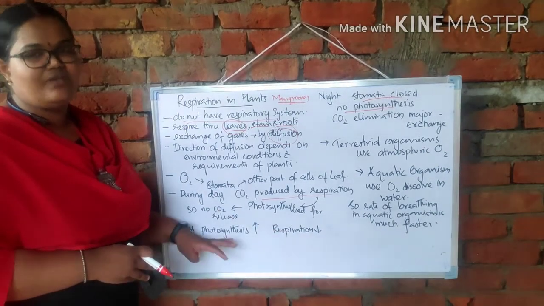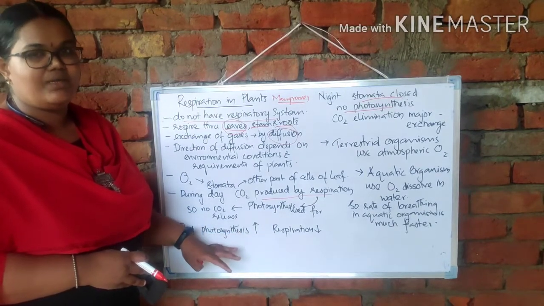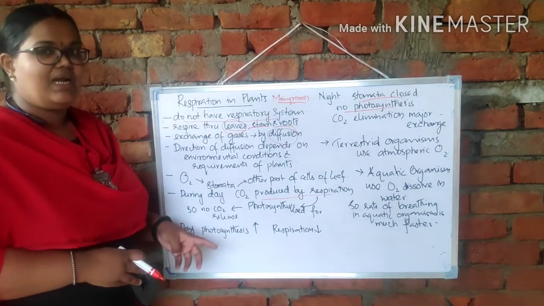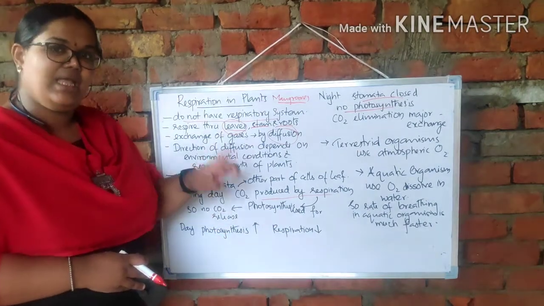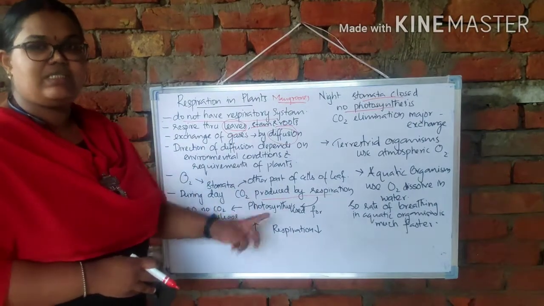CO2 plus H2O gives C6H12O6. That's the glucose production. So carbon dioxide is being utilized here, and after photosynthesis, the oxygen will be eliminated. That will again be utilized for respiration. So there is a mutual exchange happening.